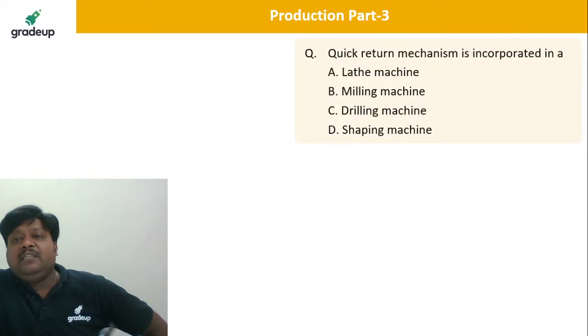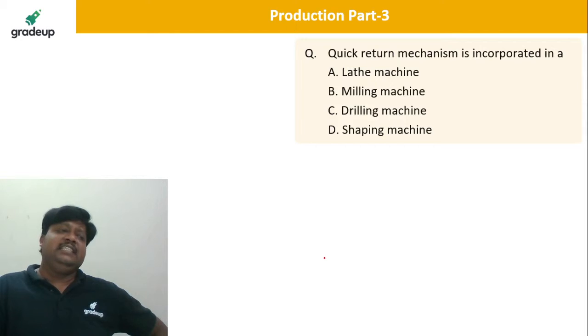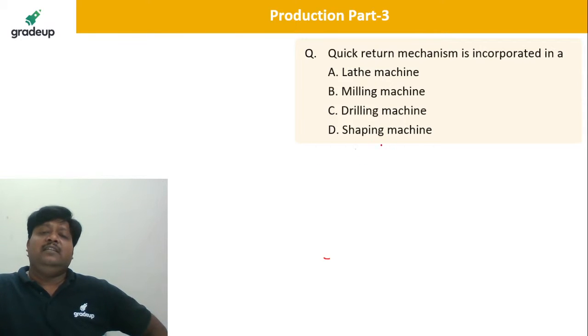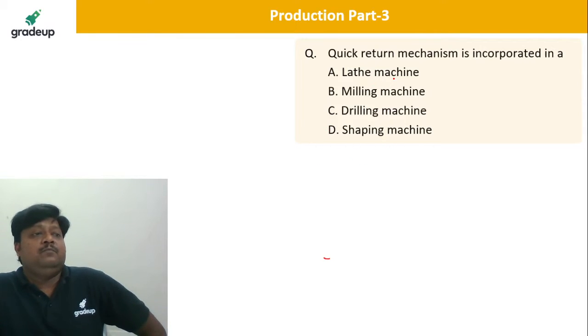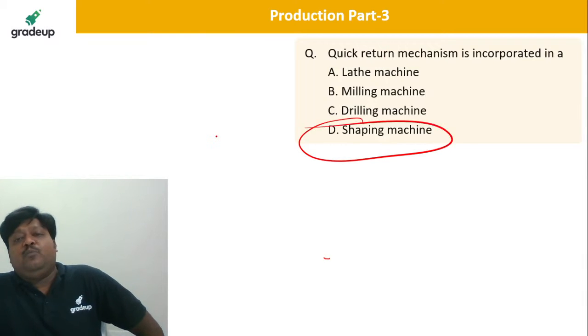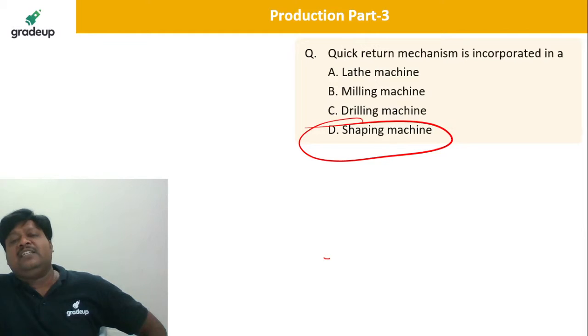The quick return mechanism, that is very easy, you know very well, is used in the shaping operation only. I told you, in shaping the return stroke is faster than the cutting stroke, so we use this quick return mechanism, isn't it?